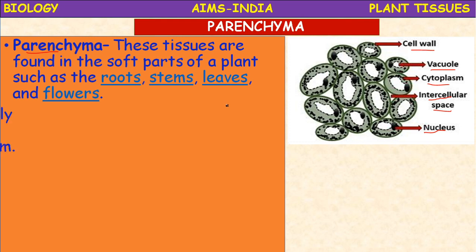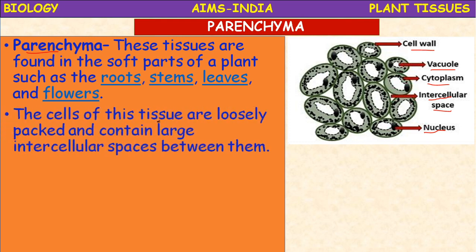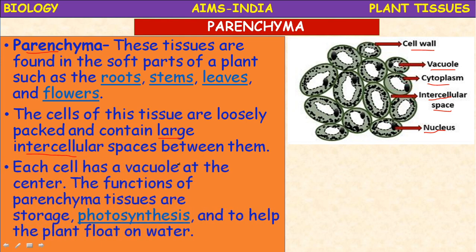Okay. Next, the cells of this tissue are loosely packed and contain large intercellular spaces. Parenchyma tissue possesses large intercellular spaces between the cells. Each cell has a vacuole at the center. See, this is the vacuole. Every cell has a vacuole at the center.